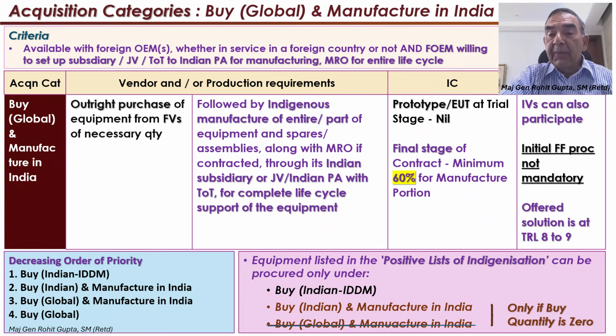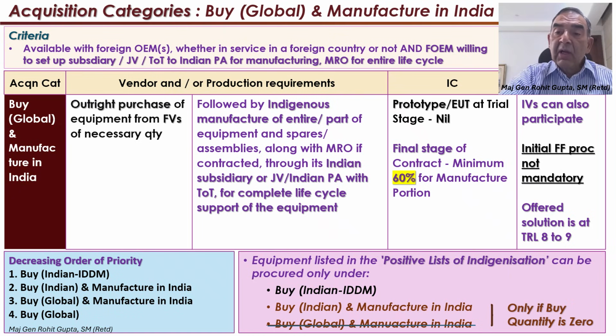At the prototype trial stage, UT stage, there is no requirement of indigenous content, it's nil. However, throughout the contract stage, the vendor has to achieve 60% for the manufacturing portion in India. That means across the board, it has to be 60%. It can be a graduated form of increase in indigenous content also.